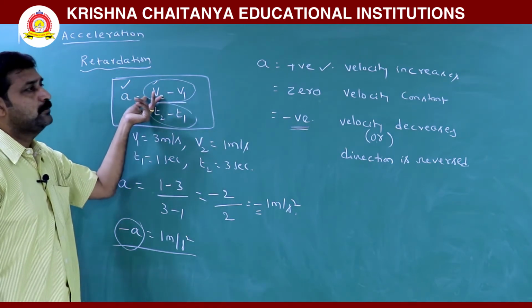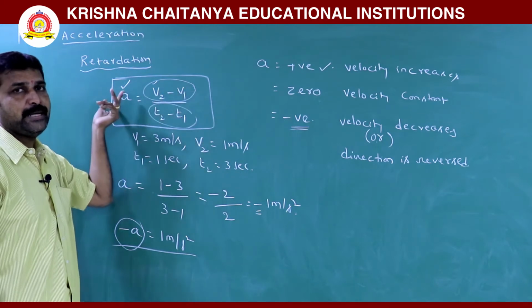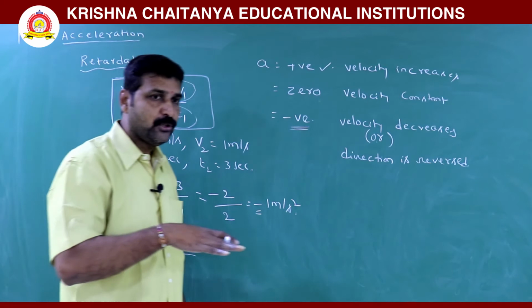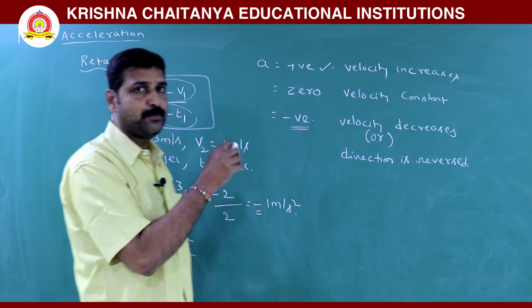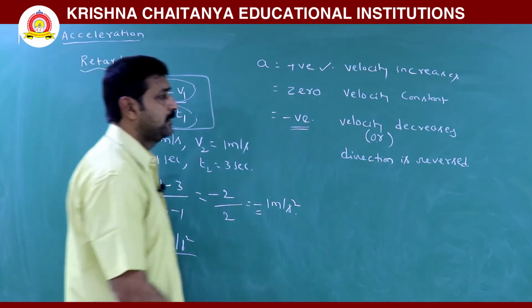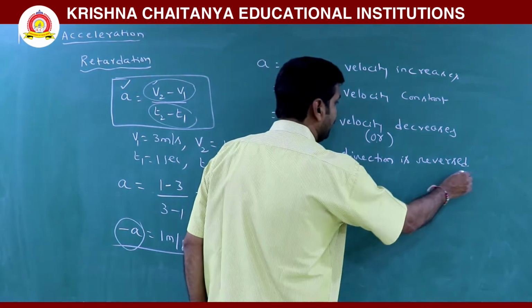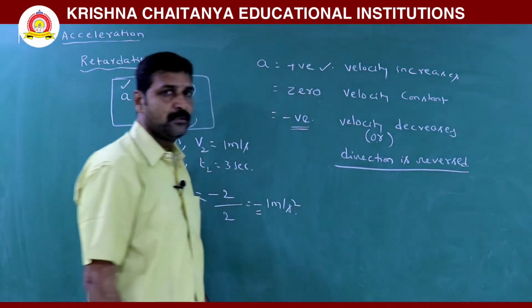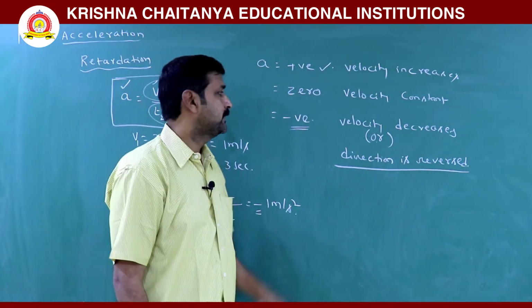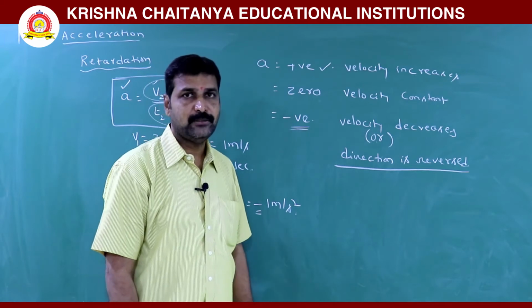If v2 is less than v1, acceleration is negative, speed decreased, the body is getting slowed down. But here what I am saying is that even though velocity increases, still the acceleration value is negative.